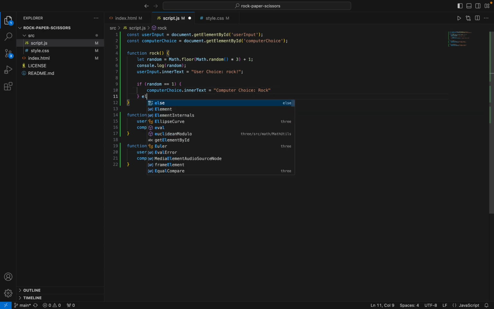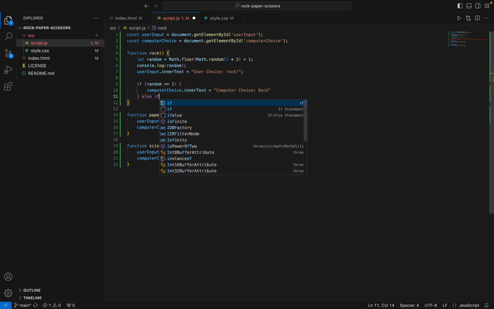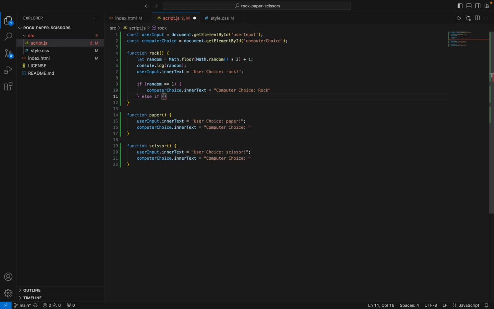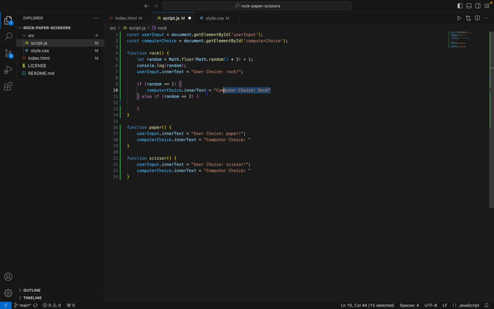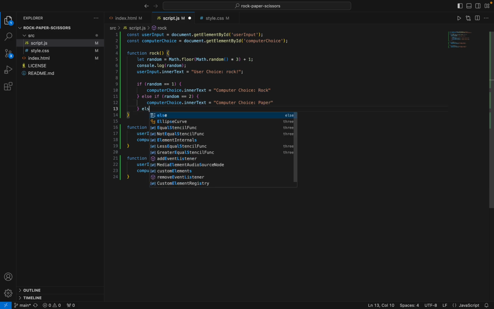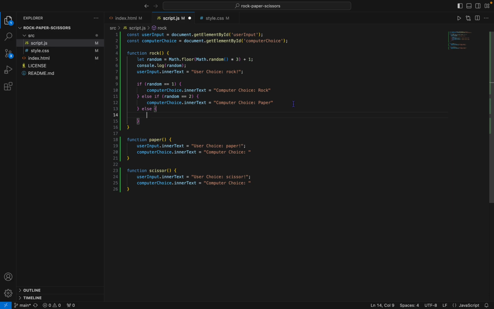else if random equals 2. Then we're gonna make it say, else, we're gonna make it say scissor.